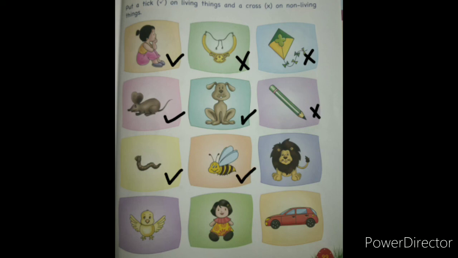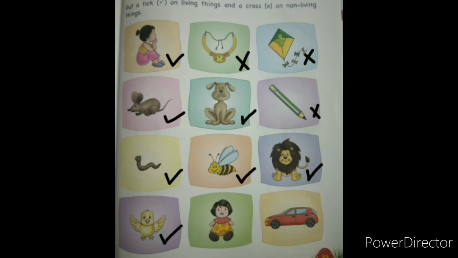Lion is a living thing because the same way it can move, it can go here and there. It needs food to eat, water to drink. Okay, so we will put tick on that. The same way a small bird, yes, it's a baby bird, but baby bird will grow, baby bird will eat, baby bird will drink water. So that's why it's a living thing. It can fly here and there.